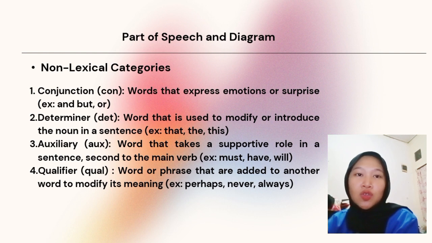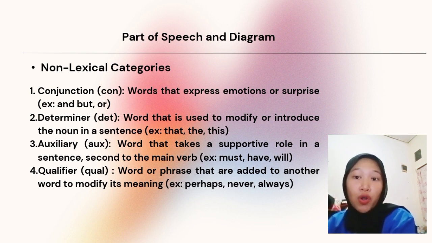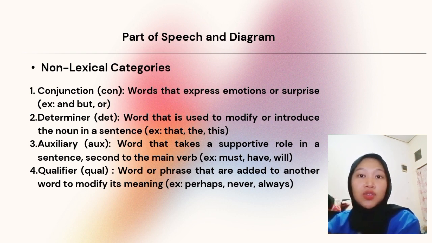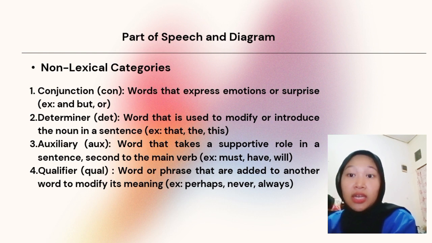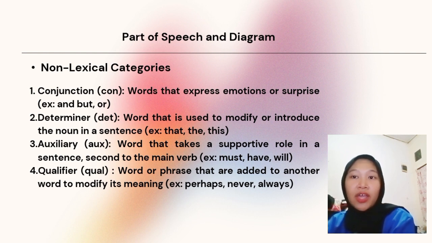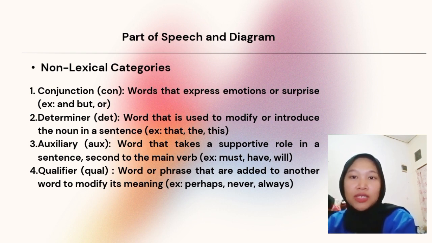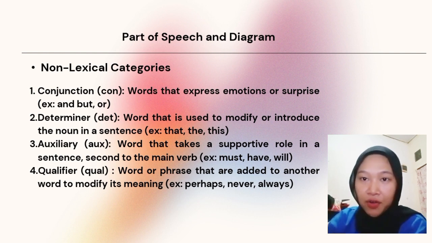Three is auxiliary or aux. An auxiliary is a word that takes a supportive role in a sentence, second to the main verb. For example, must, have, will, may, and others. And last is qualifier or qual. A qualifier is a word or phrase that is added to another word to modify its meaning. For example, perhaps, never, and always.